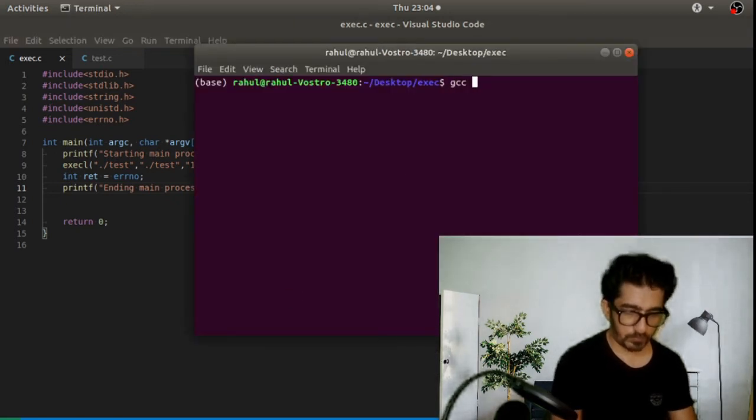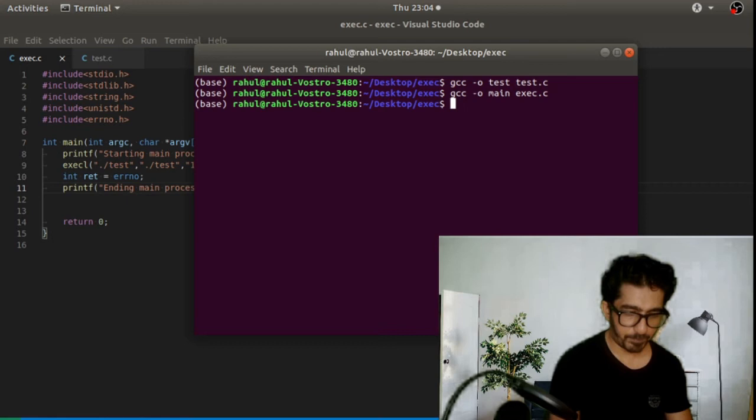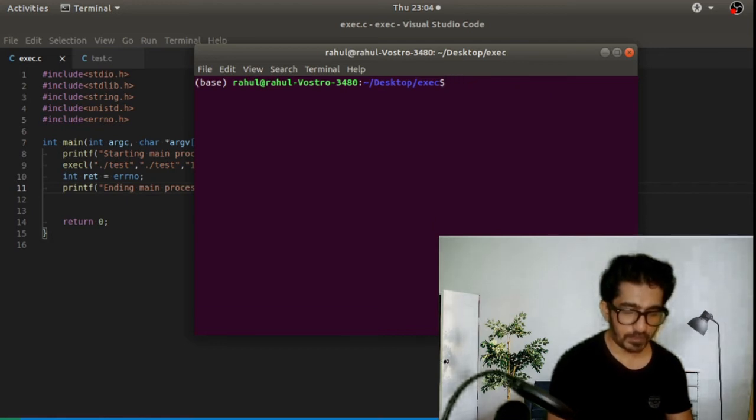Let's compile our test binary. We have test.c here, and it gets compiled. Then we have the main binary exec.c, so both get compiled. Let's run our main binary to invoke our new binary.